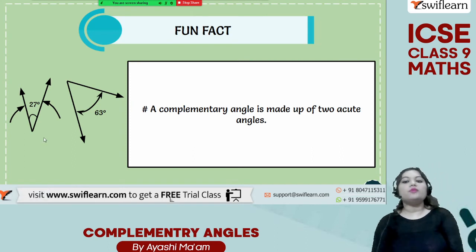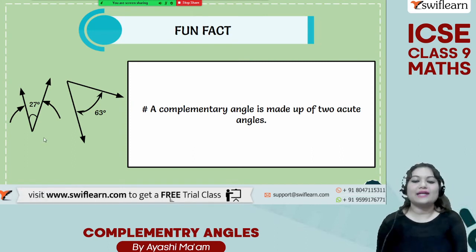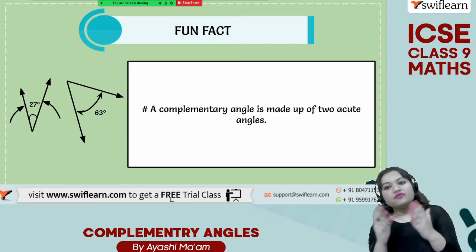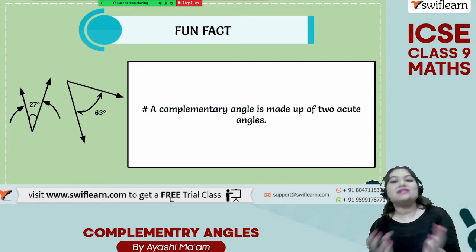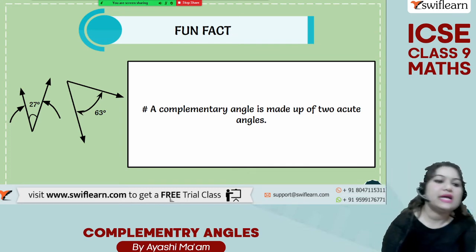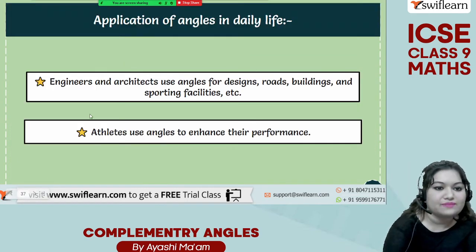Fun fact, a complementary angle is made up of two acute angles, right? So if the sum of two angles will be 90 degree, that means obviously the two angles that are forming the 90 degree together will be less than 90 degree only, right? So those will be acute angles only between 0 degree and 90 degree.